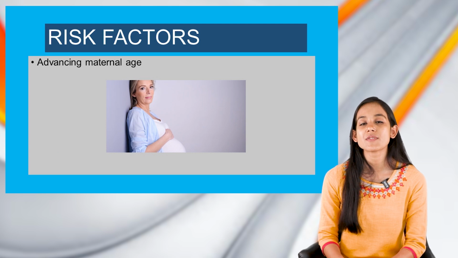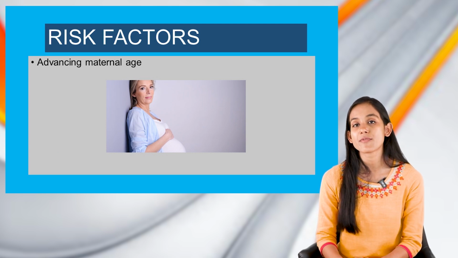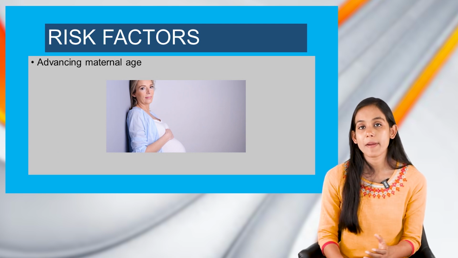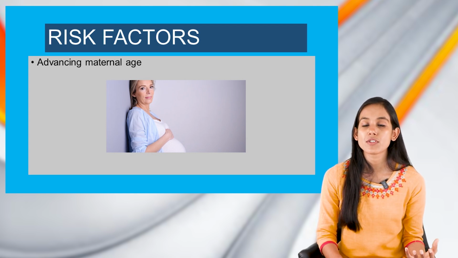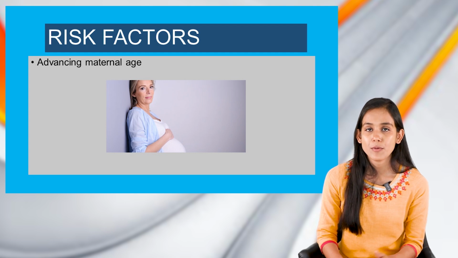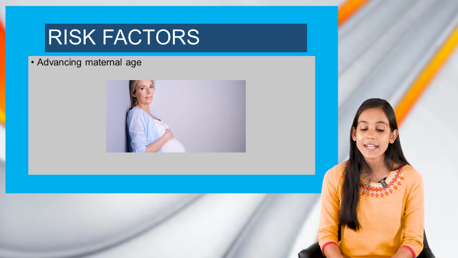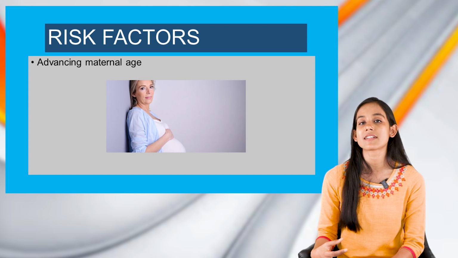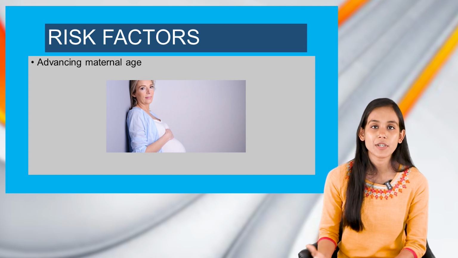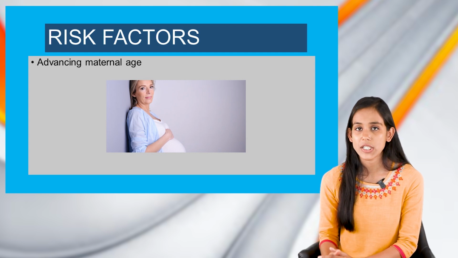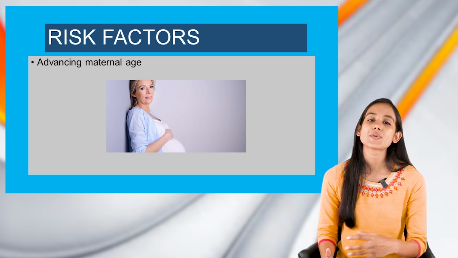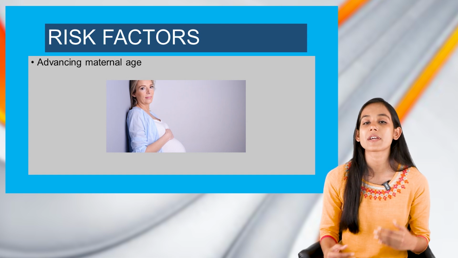Well, next, moving on to the risk factors. In risk factors, the first thing could be advanced maternal age. If the mother is 35 years old or more than 35 years old, in that case there is a high chance that the mother might give birth to an infant with Down syndrome. As the woman's age increases, the eggs also become older, right?